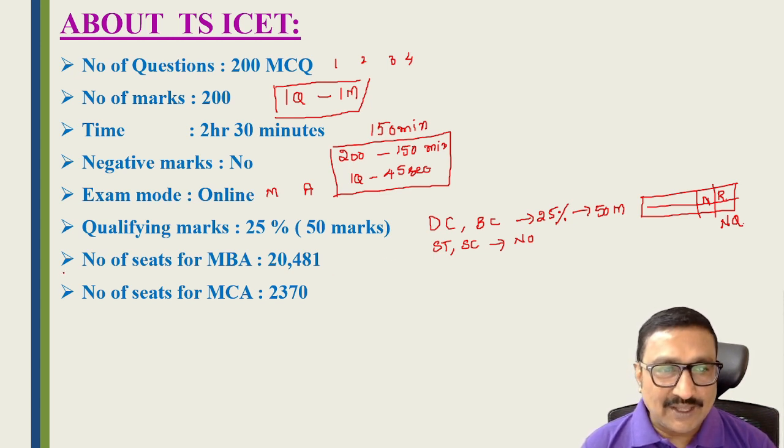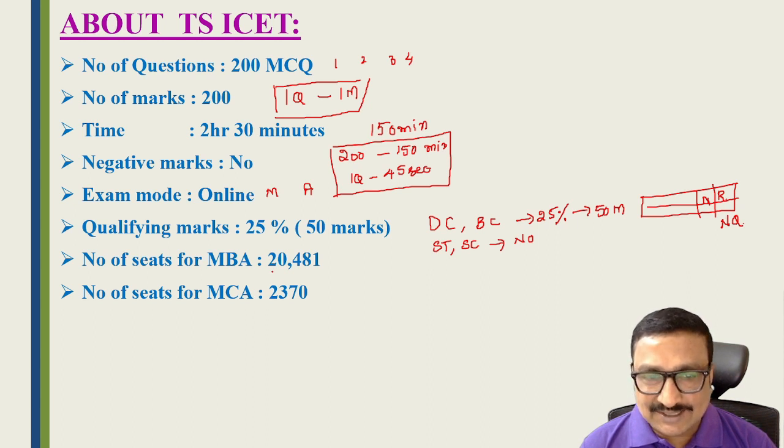Okay now friends, now coming to the number of seats for MBA. There are 20,481 seats in the entire Telangana state. Who can join MBA? Any graduate student can join the MBA course, like BSc, BCom, BA. And the number of seats for MCA in Telangana state is 2,370. It's a very difficult competition for MCA students, friends.